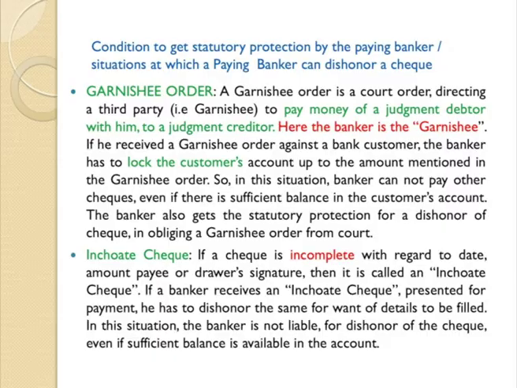Also, dear students, the banker has to look into inchoate checks. That is, if a check is incomplete, the paying banker has to verify the completeness of the check before making any payment. That is, if a check is incomplete with regard to date, if the date is not complete, if the amount is not complete, you write rupees 1000 but do not write in words, or do not write in figures, if the signature is not proper, then you call it an inchoate check or an incomplete check, and the paying banker need not pay any money on the incomplete check.